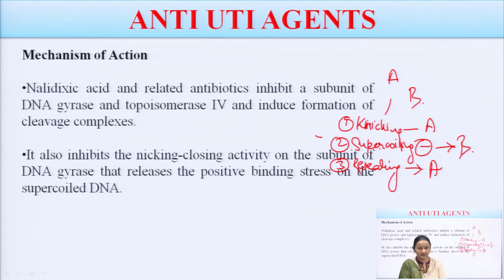This DNA gyrase is made up of 2 subunits, A and B. These subunits perform 3 actions: nicking, inhibition of supercoiling, and resealing. Nicking and resealing are done by subunit A, and the inhibition of supercoiling is done by DNA gyrase subunit B.